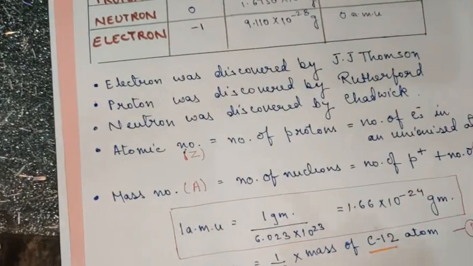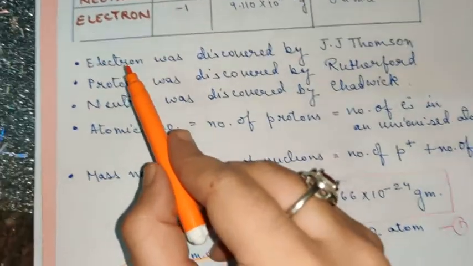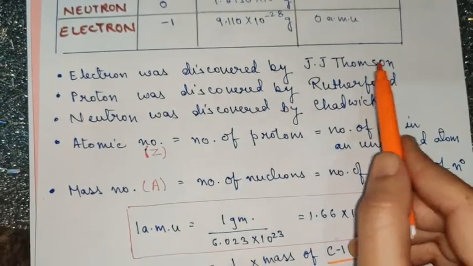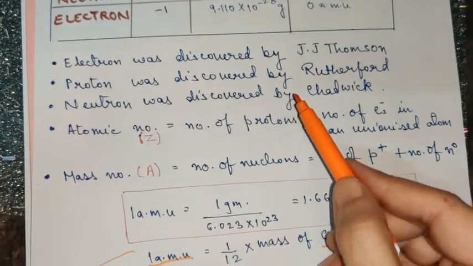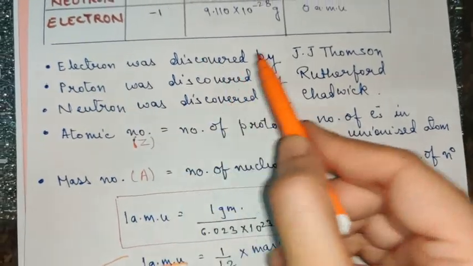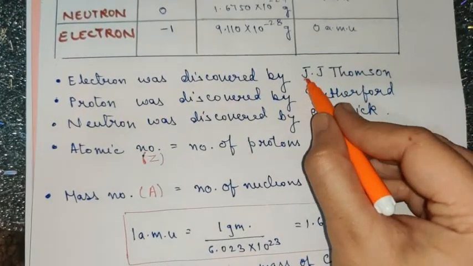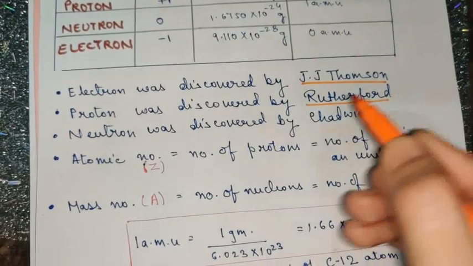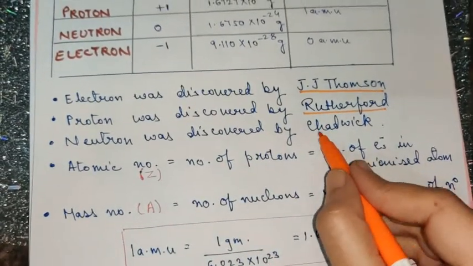And now coming to the discoveries of the electron, proton and neutron, I'll just introduce you to the discoverers, and the history of the discovery I'll take up in the next session. Electron was discovered by J.J. Thomson. Proton was discovered by Rutherford, and neutron was discovered by Chadwick.